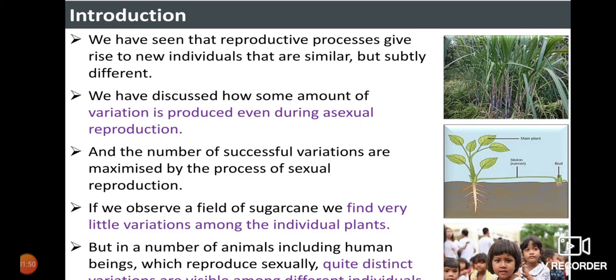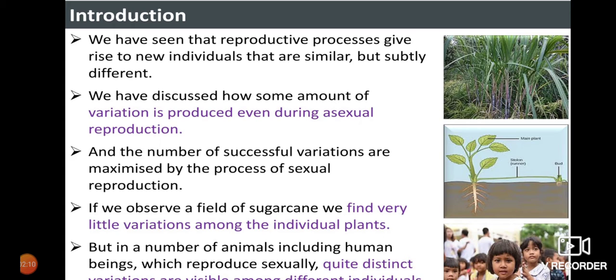So in asexual reproduction, we can say that no variation or minimum variation can be observed, whereas in sexual reproduction we can see a maximum number of variations.